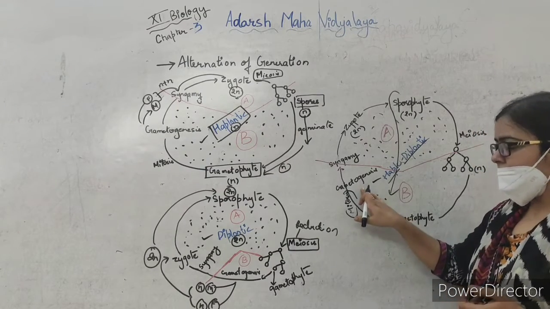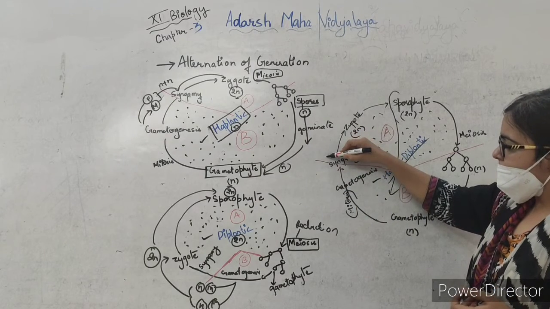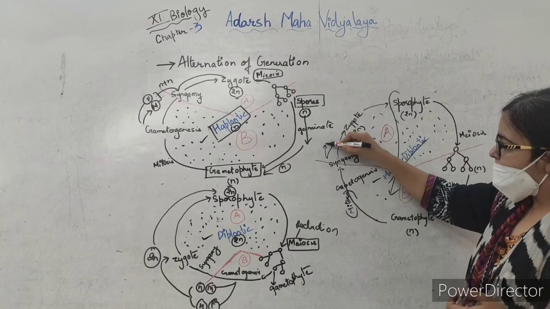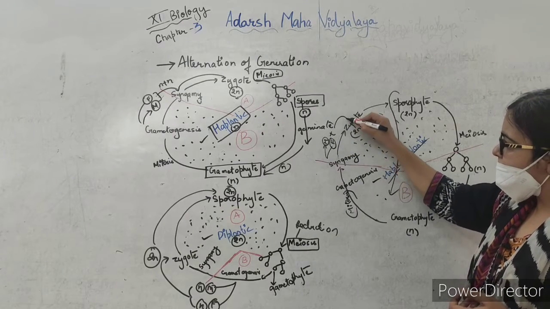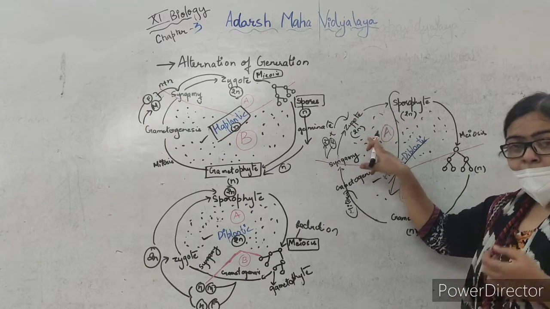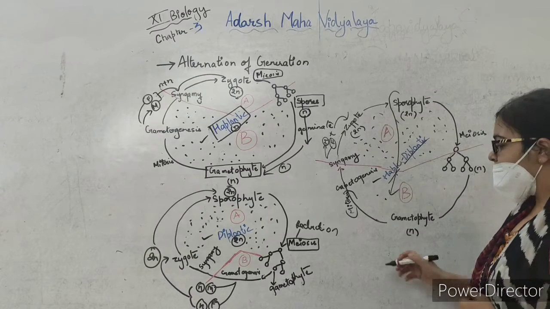Now syngamy will occur, and the male and the female gamete will unite with each other and they will produce a zygote, that will be 2N. Now this zygote will produce a sporophyte, as we saw in Funaria.